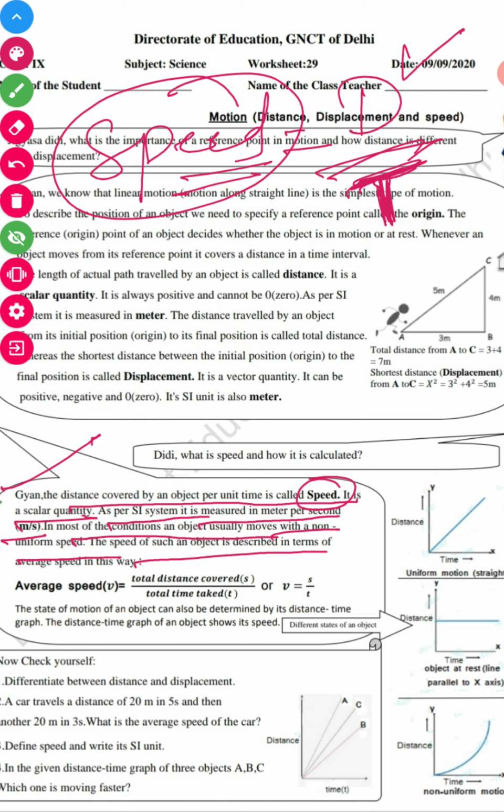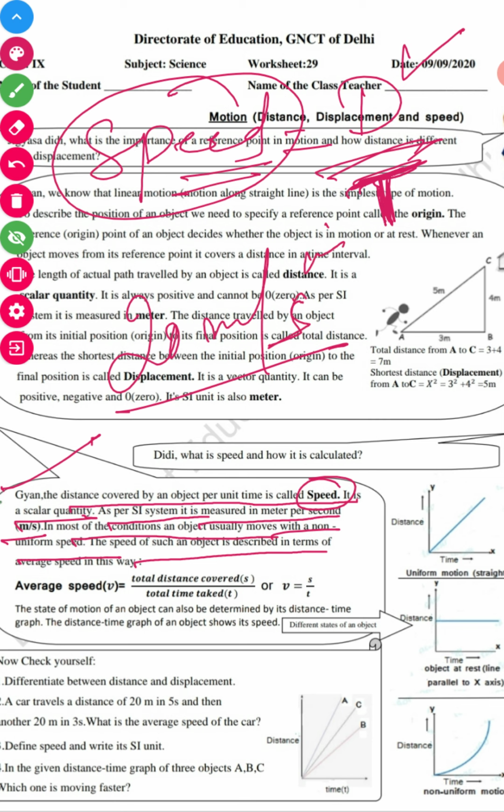You want to reach your school on time, and you are coming along with your mother on a scooty. She starts the scooty and covers some distance at 20 meters per second, 20 meters in 5 seconds.